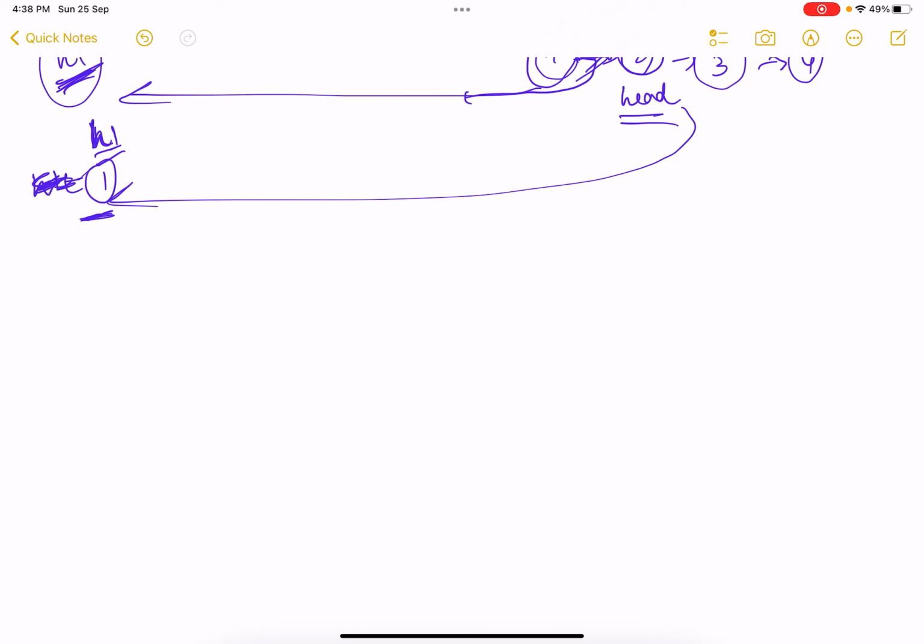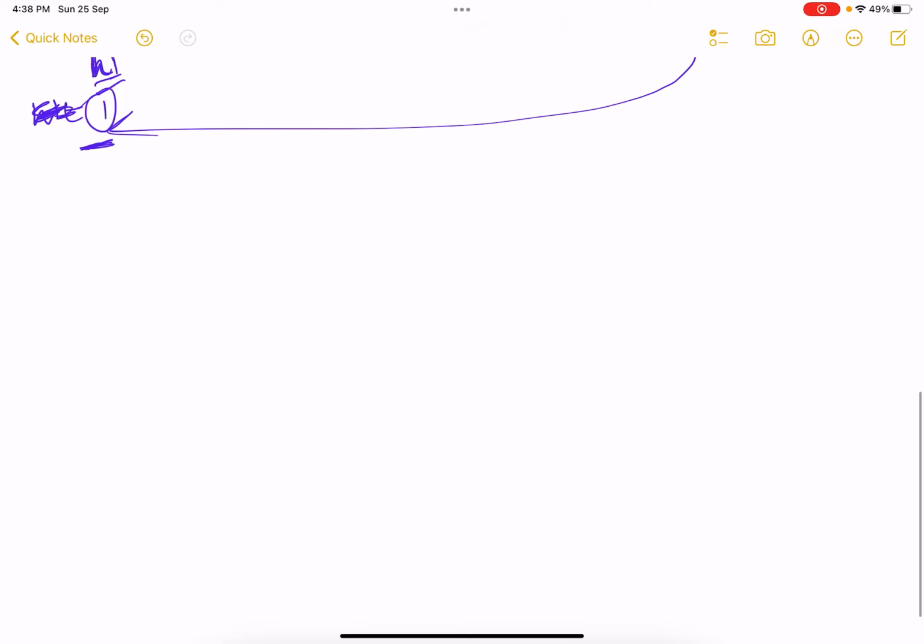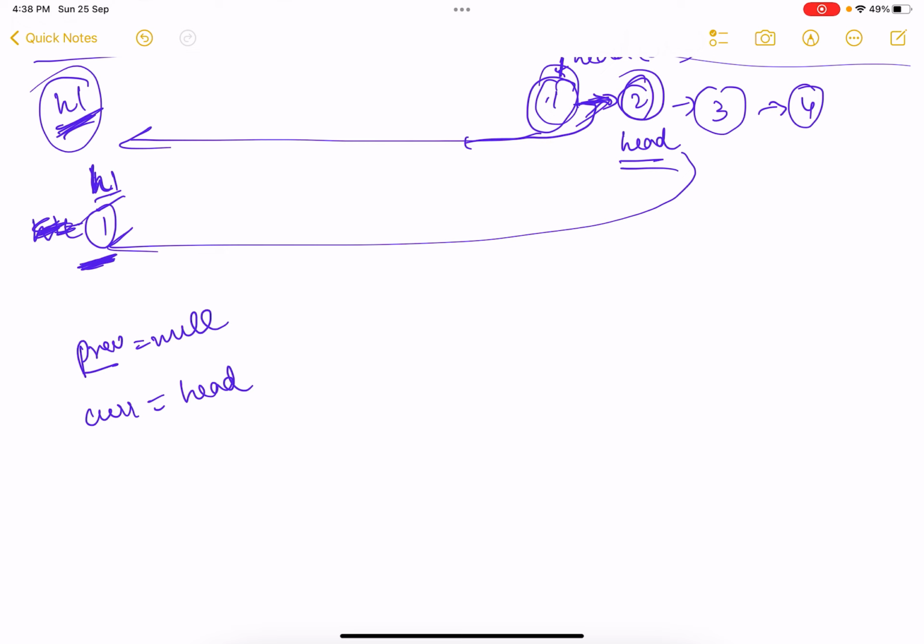So let me start with a previous pointer. Let it point to null. So previous will be represented by this. The head I was calling current, as I told you, will be the head of my original linked list. Now what can I do? Just think: if I make the next pointer of this one point here, I will lose the reference to 2.